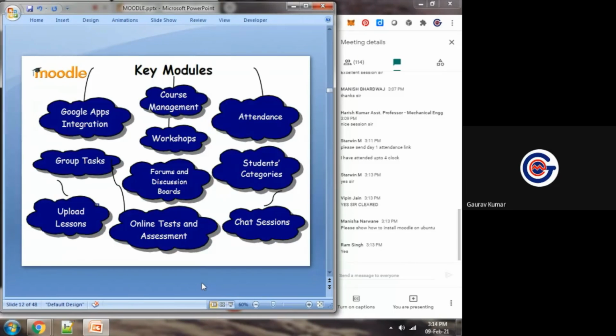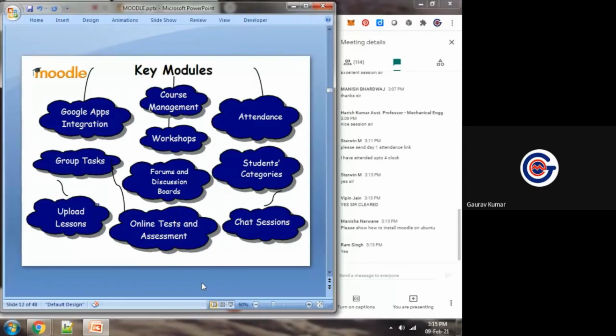Now the question comes, now we have discussed so many features of Moodle LMS, what we need in a teaching learning environment, what we generally require for e-learning. Now the question comes, how to use it. Now another point comes that we have gone through all the features.